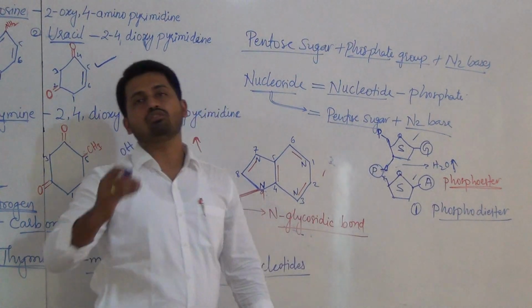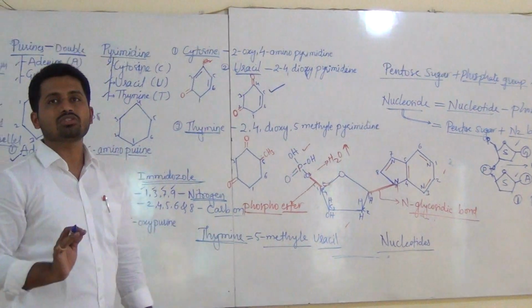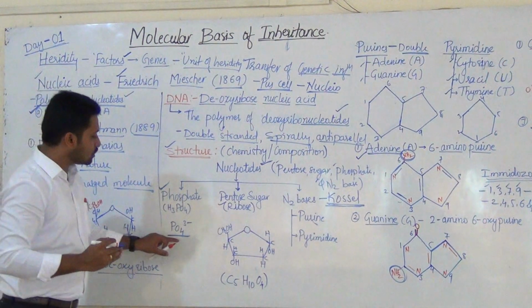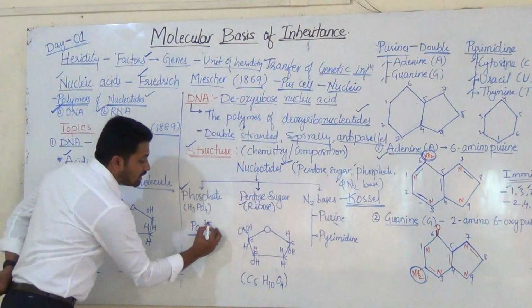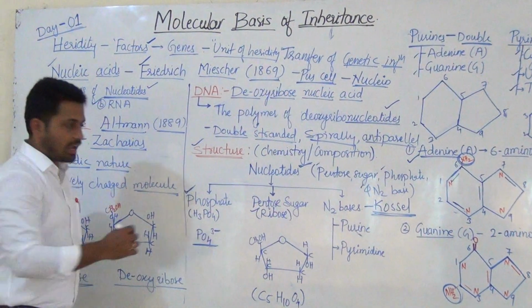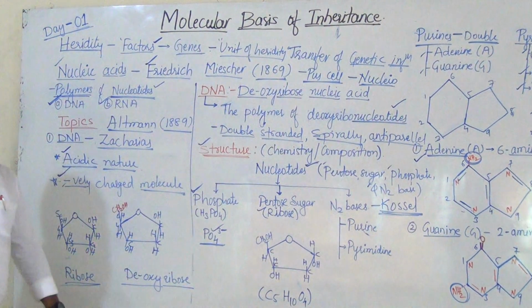Like this, during bond formation, phosphate loses all its hydrogens, which are positively charged, and due to this only the PO4 with a 3 negative charge will be there, and hence it will become negative, due to which DNA gets negatively charged.